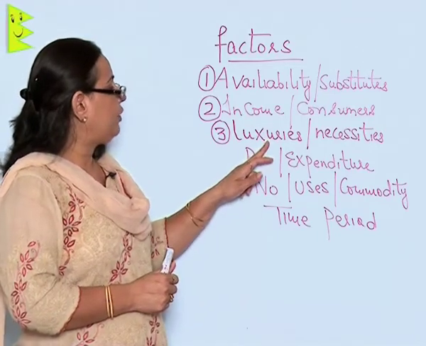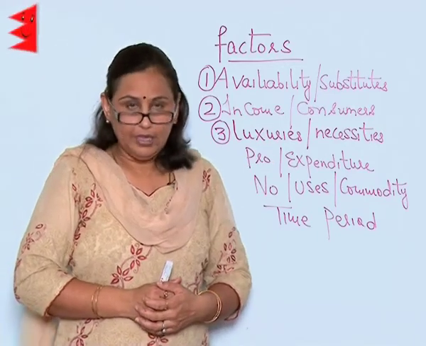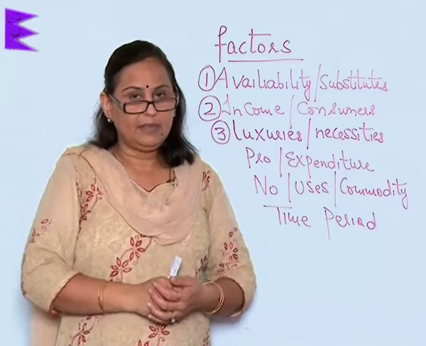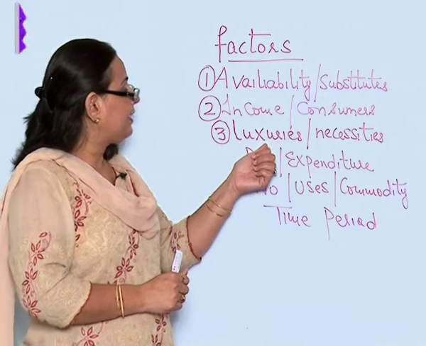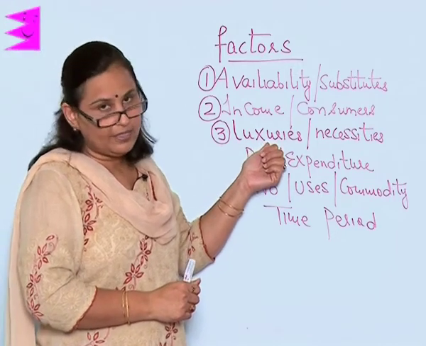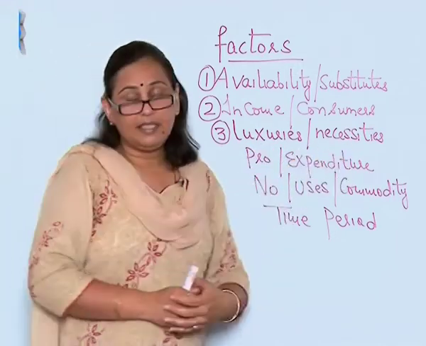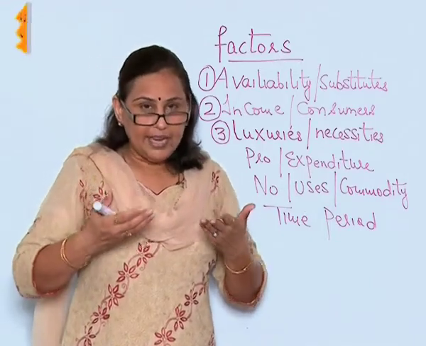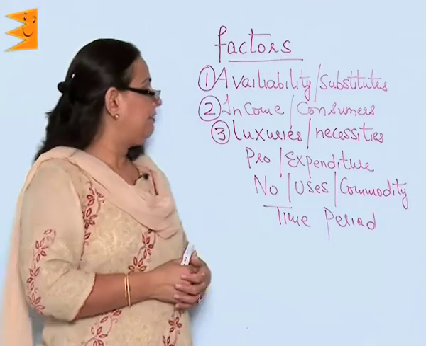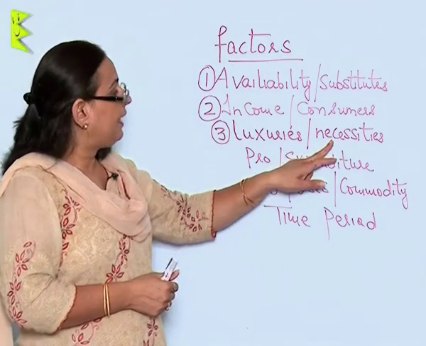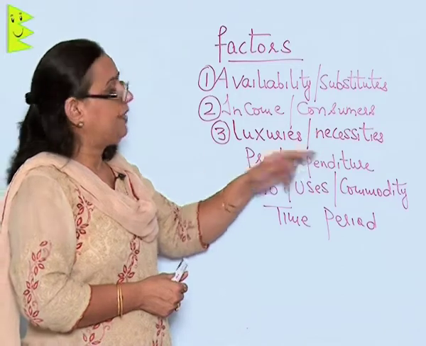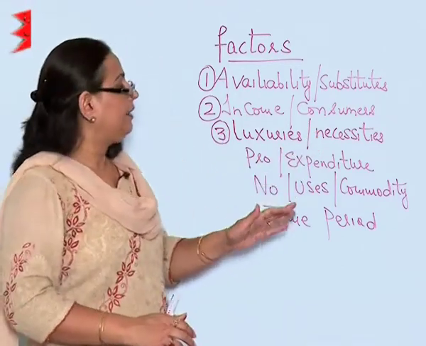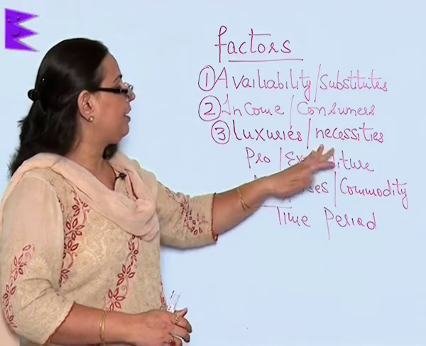Supposing going to a 5-star to eat, if the price increases, then definitely fewer people are going to eat there. But as far as necessities are concerned, meaning our daily food or life-saving drugs, there is going to be no change or little change in the demand for the commodities.